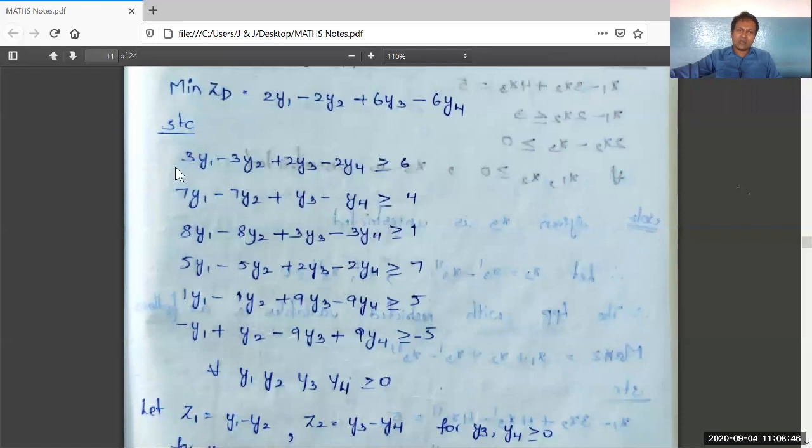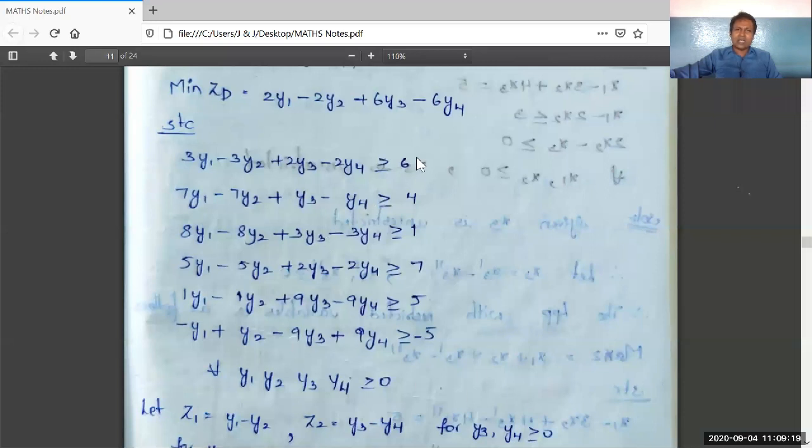See vertically, 3, minus 3, the same number with different signs. 7, minus 7, 8, minus 8, 5, minus 5, 1, minus 1, minus 1, 1. And in y3 and y4 variables, see vertically, the same numbers with different signs: 2, minus 2, 1, minus 1, 3, minus 3, 2, minus 2, 9, minus 9, minus 9, 9.